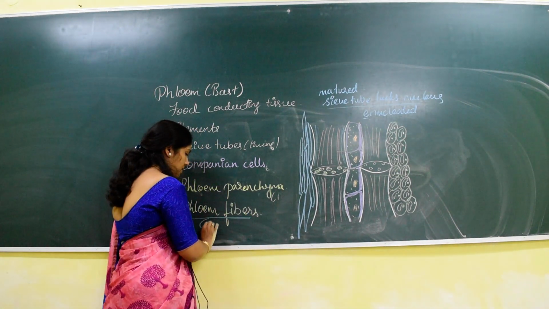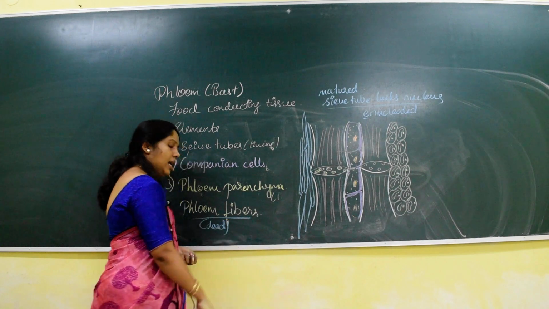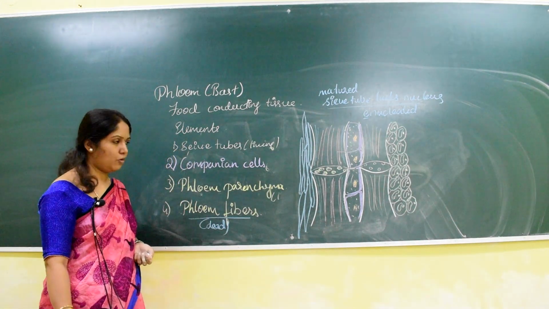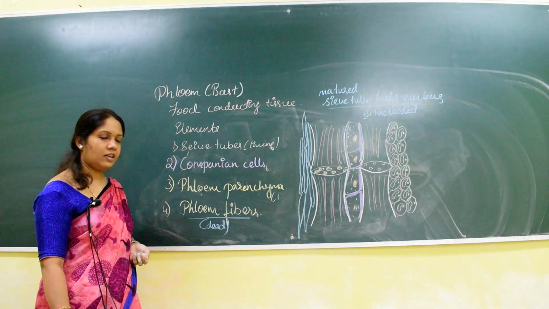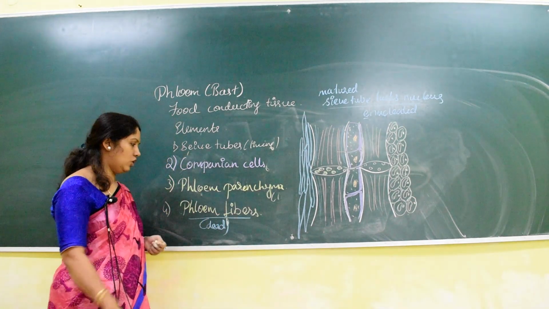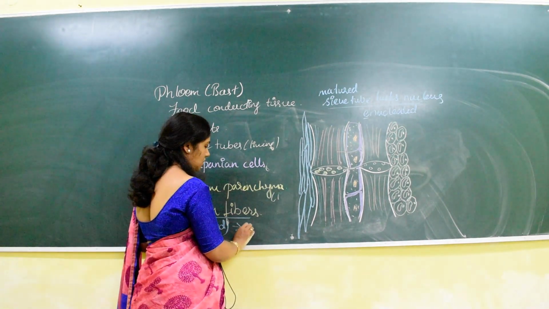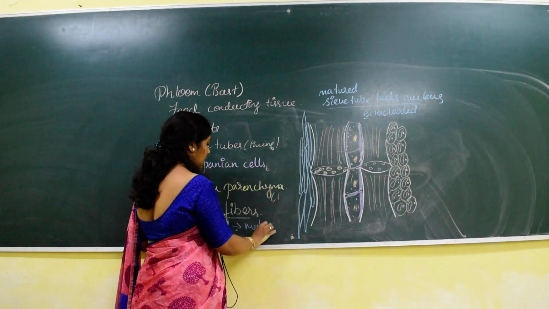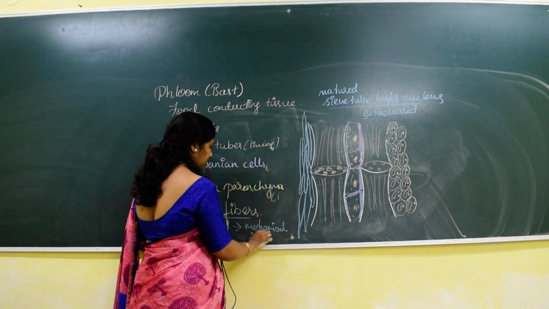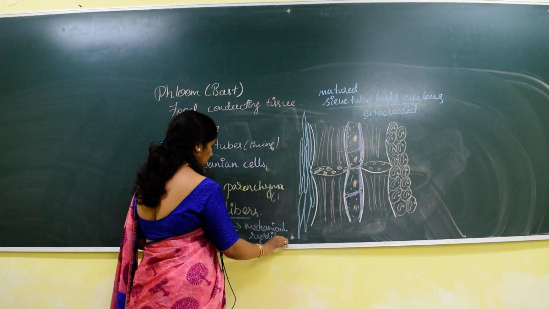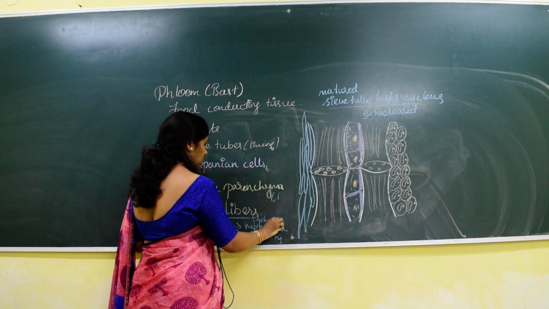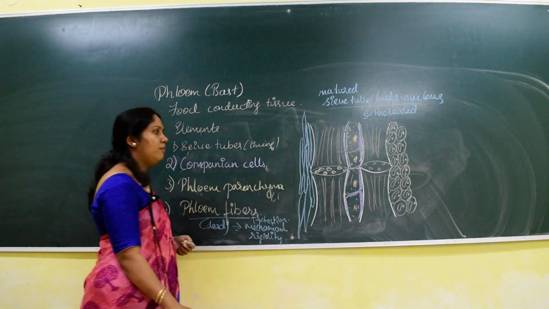The sclerenchyma fibers are a dead component as they do not contain living protoplasm. The cell wall is very thick due to the deposition of lignin, and the main function of the phloem fibers is providing mechanical support, rigidity, and protection. So that is the function of the phloem fibers.